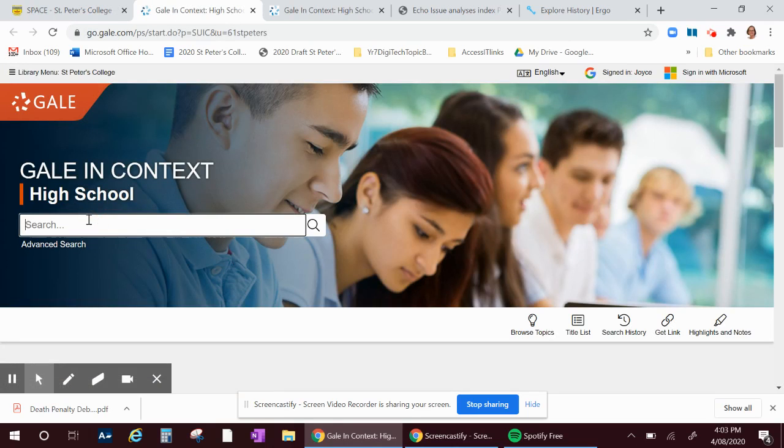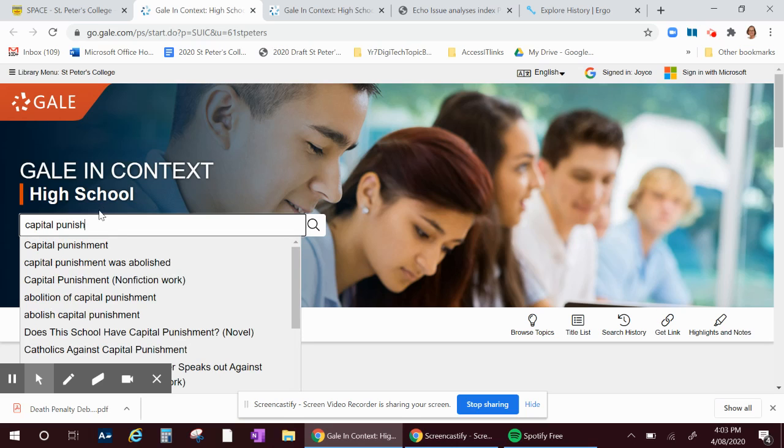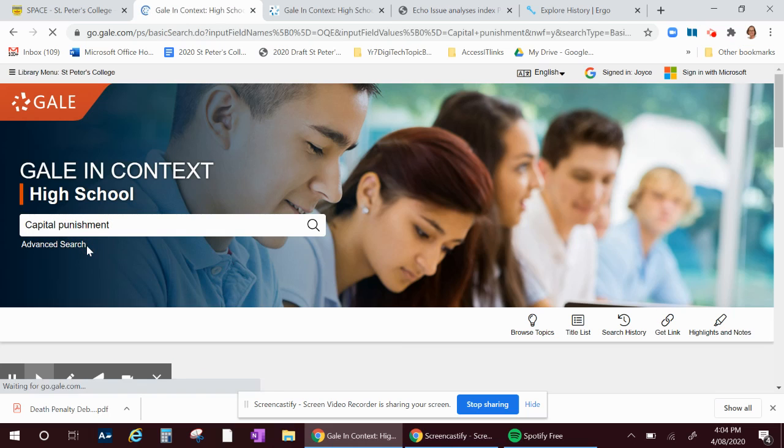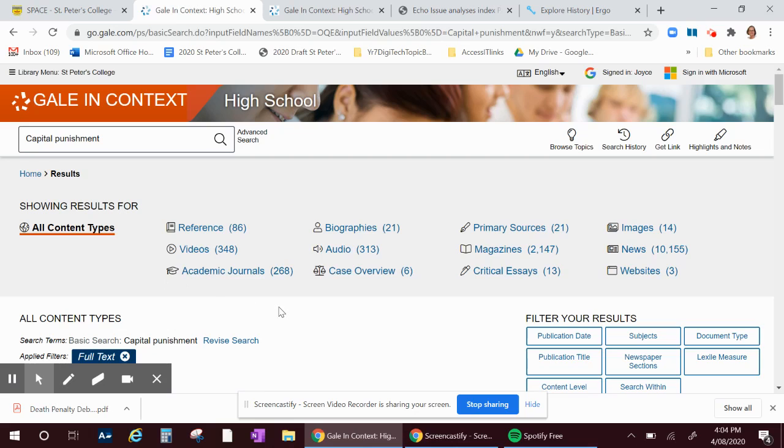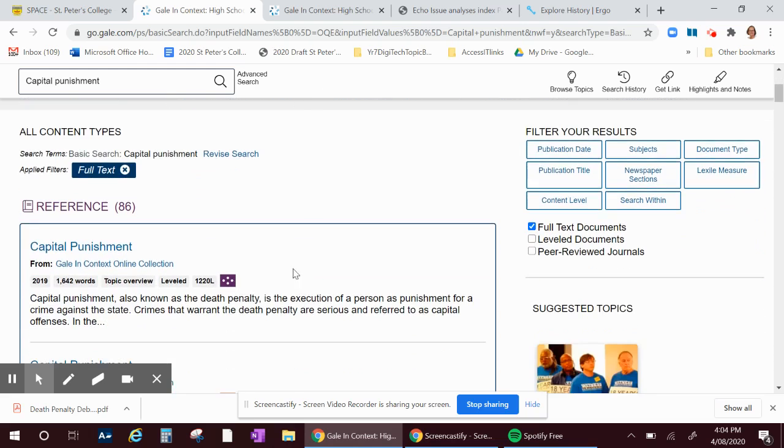So once I start typing my search term, you can see that as I'm typing, it will come up with alternate search terms to do with what you're looking for, so you can choose from those too. Today I'll choose capital punishment. As you can see here, it's given you a lot of different sources for capital punishment, and you may like to filter it to more recent dates or to subject types, but at the moment we can just have a look at the reference item, the first one,